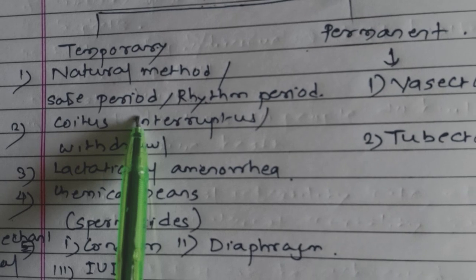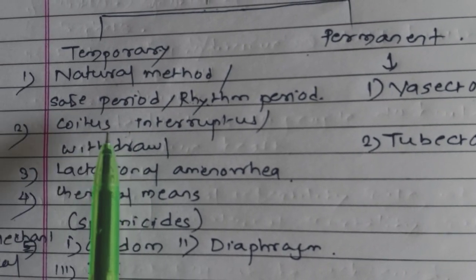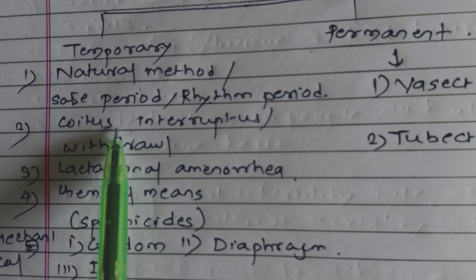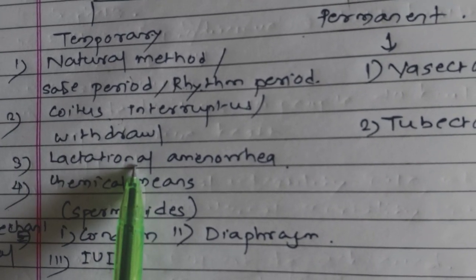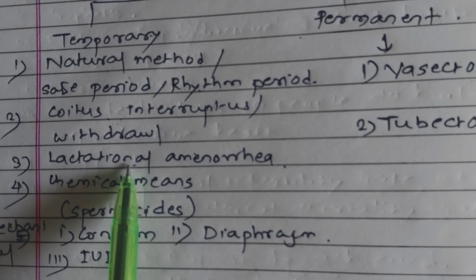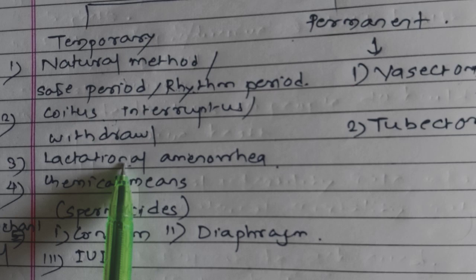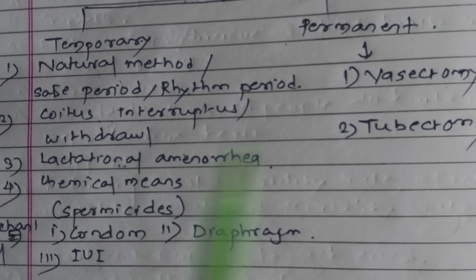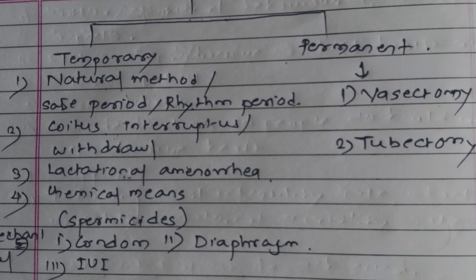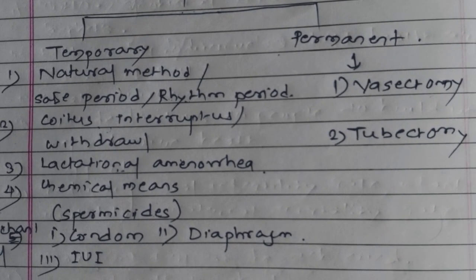Second one, coitus interruptus or withdrawal. It is also a natural method which can be used by the male partner. Next one, lactational amenorrhea. Lactational amenorrhea means feeding the baby, the lactational process. Here ovulation does not take place during such a period. That is, lactational amenorrhea means ovulation doesn't take place in such a period.